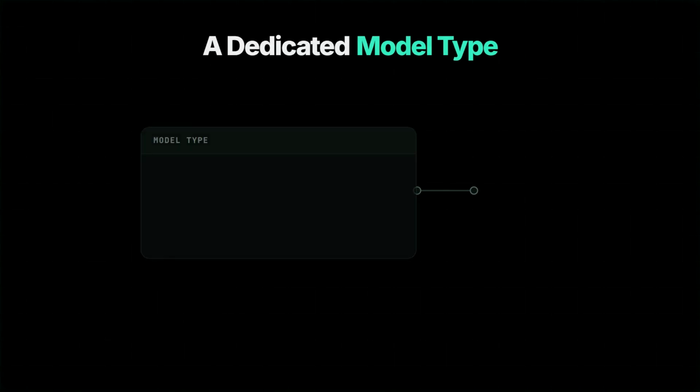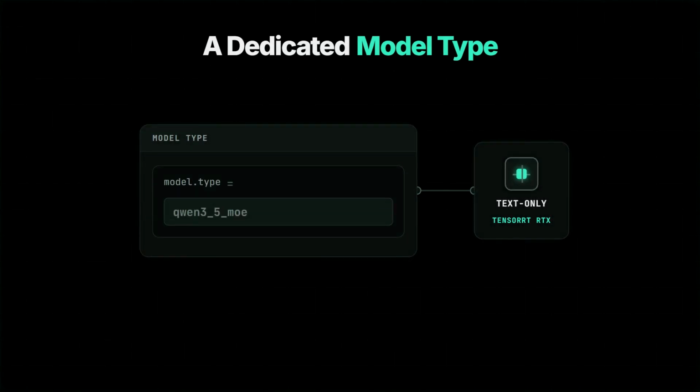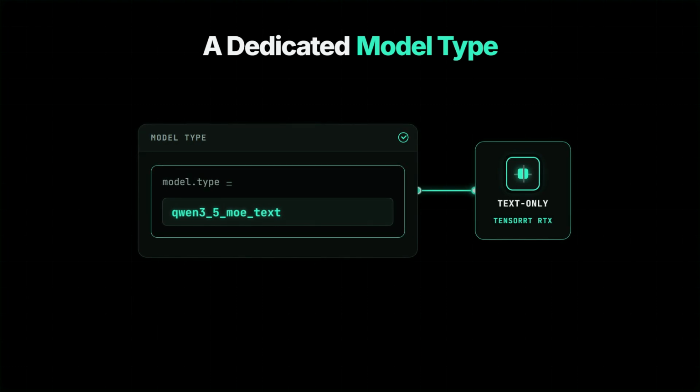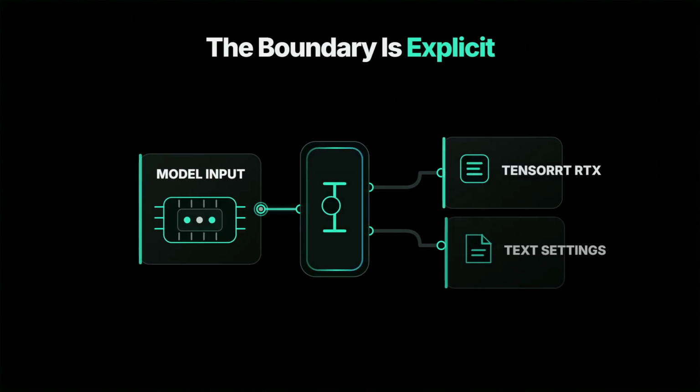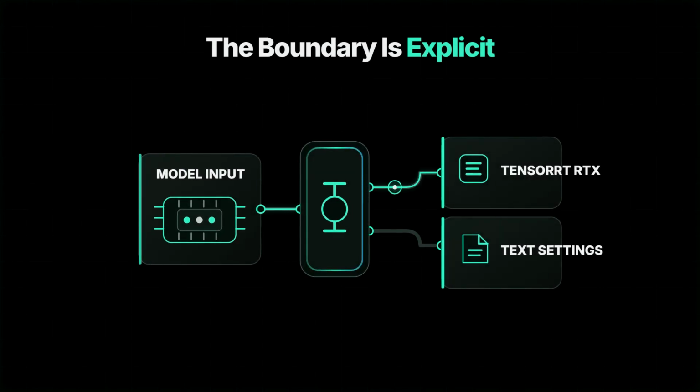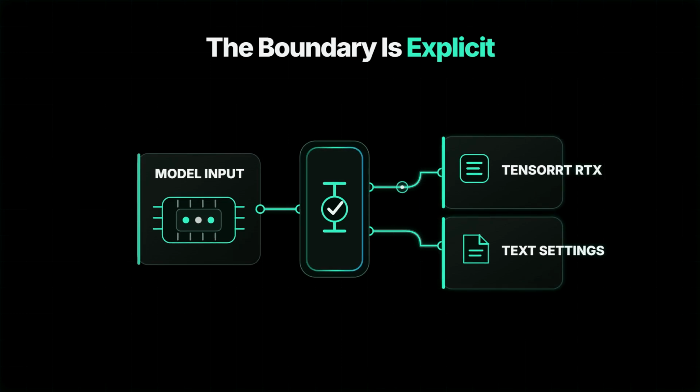For this route, the exporter emits a decoder-only GenAI model type named Qwen3.5 MoE text. That identifier lets the runtime classify this output as a language model. The new model type is selected only when export targets TensorRT RTX with text-only settings, so the change is deliberately narrow, not a blanket rewrite of every Qwen3.5 path.